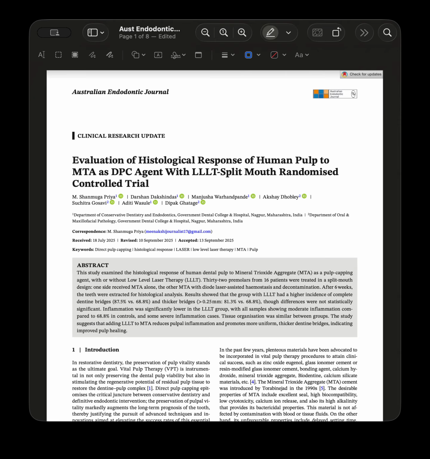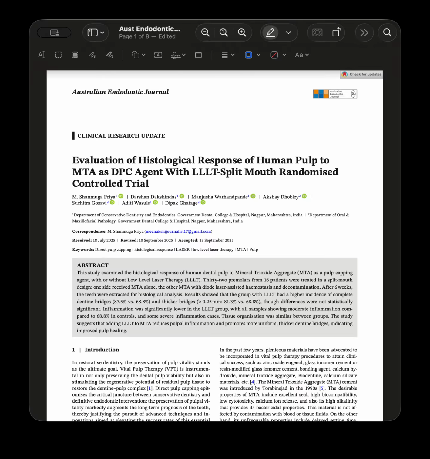As demonstrated in a systematic review and meta-analysis by Yang Ding in 2016, the diode and Nd:YAG laser penetrate deep into biological tissue and have significant scattering capacity, offering a great decontamination and hemostatic effect. Up to date, there is no histological study assessing the histological response of the human dental pulp to low-level laser therapy with direct pulp capping procedures. Therefore, the aim of this study was to evaluate the histological response of the human dental pulp using MTA as a direct pulp capping agent, with or without low-level laser therapy.